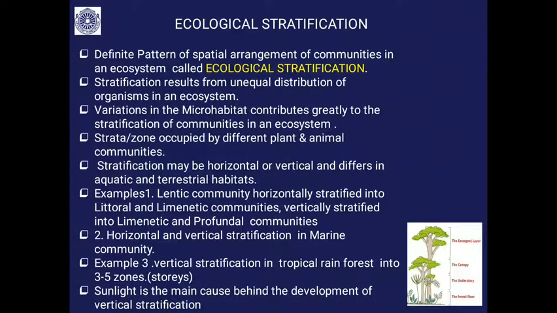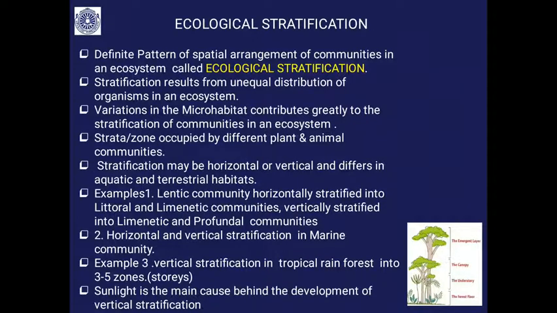Then ecological stratification, which you have studied already. There is a definite pattern of spatial arrangement of communities in an ecosystem. This is called ecological stratification. Stratification results from the unequal distribution of organisms in an ecosystem. Variations in the microhabitat contribute greatly to the stratification of communities in an ecosystem. Strata or zones are occupied by different plant and animal communities. The stratification may be horizontal or vertical, and differs in aquatic and terrestrial habitats.